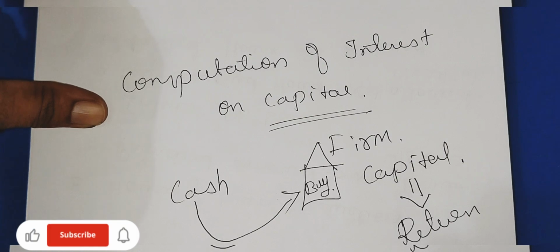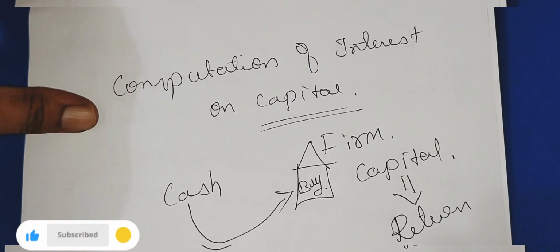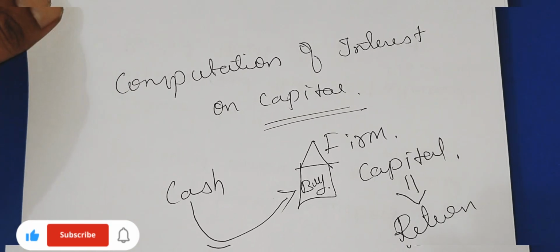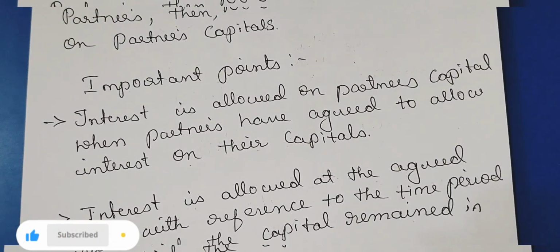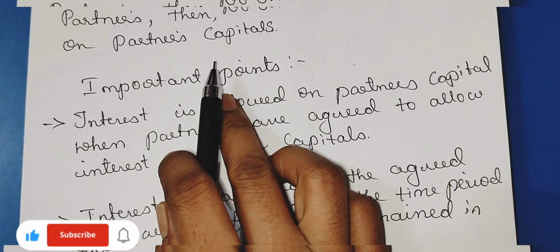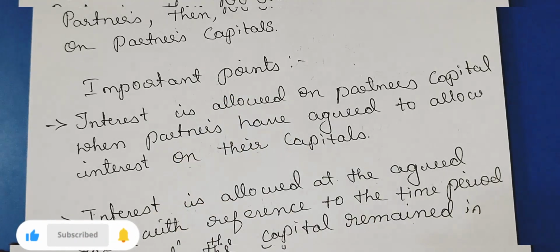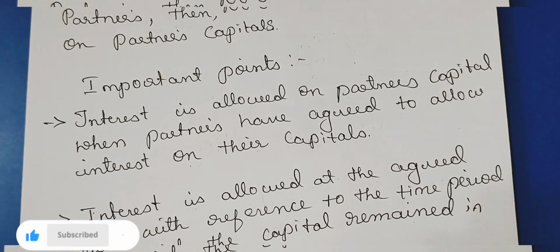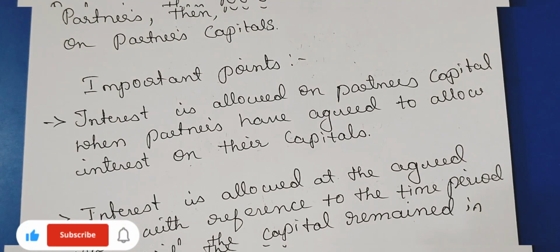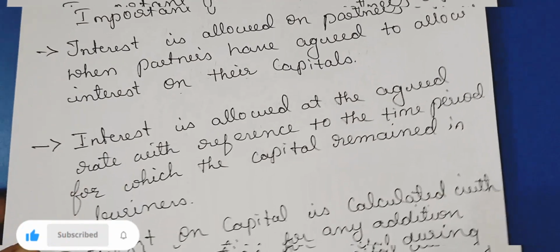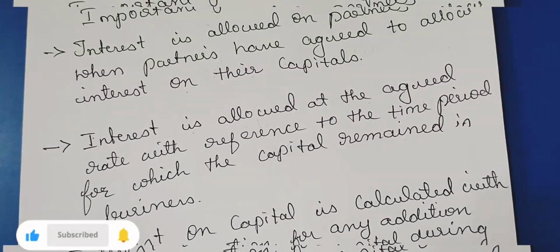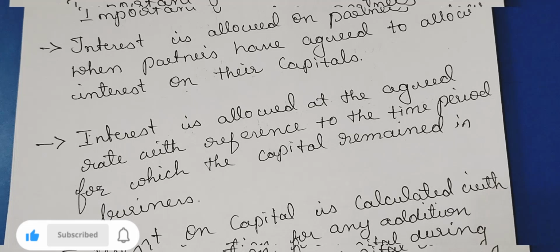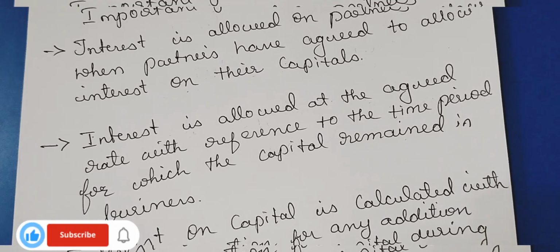Now, is it possible to get it if one partner agrees, or without any agreement? No, it's not possible. If there is no agreement, then interest on capital will not be allowed. To calculate or to distribute interest on capital, there should be an agreement among the partners, and the rate of interest on the capital will be decided based on the time period, right? And then interest on capital will be calculated only on the remaining capital.